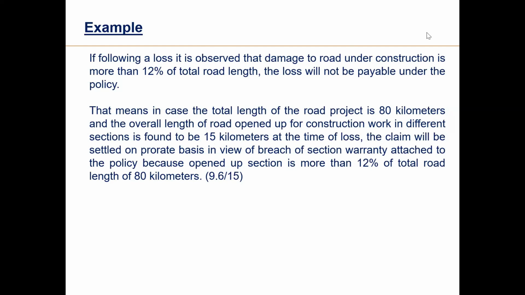In view of the breach of the section warranty attached to the policy, because the opened up section is more than 12%, whatever is the loss, he will do a pro rata settlement, applying the factor of 9.6 divided by 15. 12% comes to 9.6, and the opened section is 15 kilometers. If it is 20 kilometers, this factor will change and the loss will be further reduced: 9.6 divided by 20. This is the practical approach. Now I would like to know from other surveyors, what are they doing?